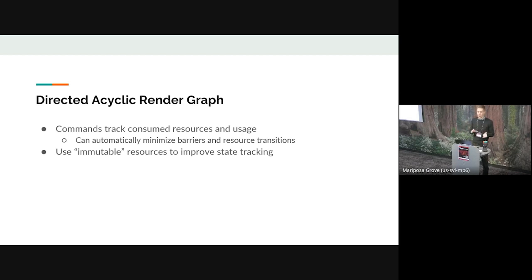For example, if you're creating a vertex buffer that's being used by a particle system, we know it's mutable, so we're able to infer automatically that it's a mutable resource, so you're going to have to track it. If you create, for example, a mesh and you load it from a GLTF file or something, we assume it's immutable until you operate on it. And then we say, oh, surprise, okay, that's mutable. And for the rest of the run of the program, it'll be treated like a mutable resource.